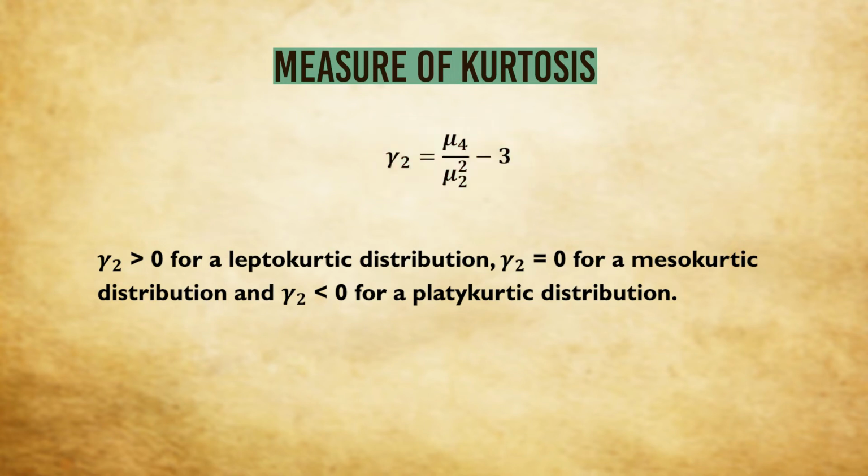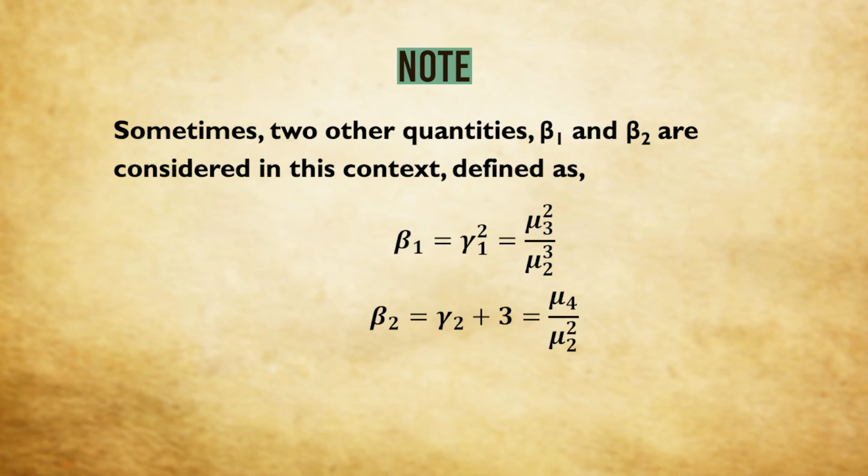It can be shown that for a leptokurtic distribution, gamma 2 is greater than 0. For a mesokurtic distribution, gamma 2 is equal to 0. And for a platykurtic distribution, gamma 2 is negative. Sometimes we consider two other quantities, beta 1 and beta 2, in connection with skewness and kurtosis of a frequency distribution. Beta 1 is defined as gamma 1 square, which is clearly mu3 square by mu2 cubed. On the other hand, beta 2 is defined as gamma 2 plus 3, which is mu4 by mu2 square.